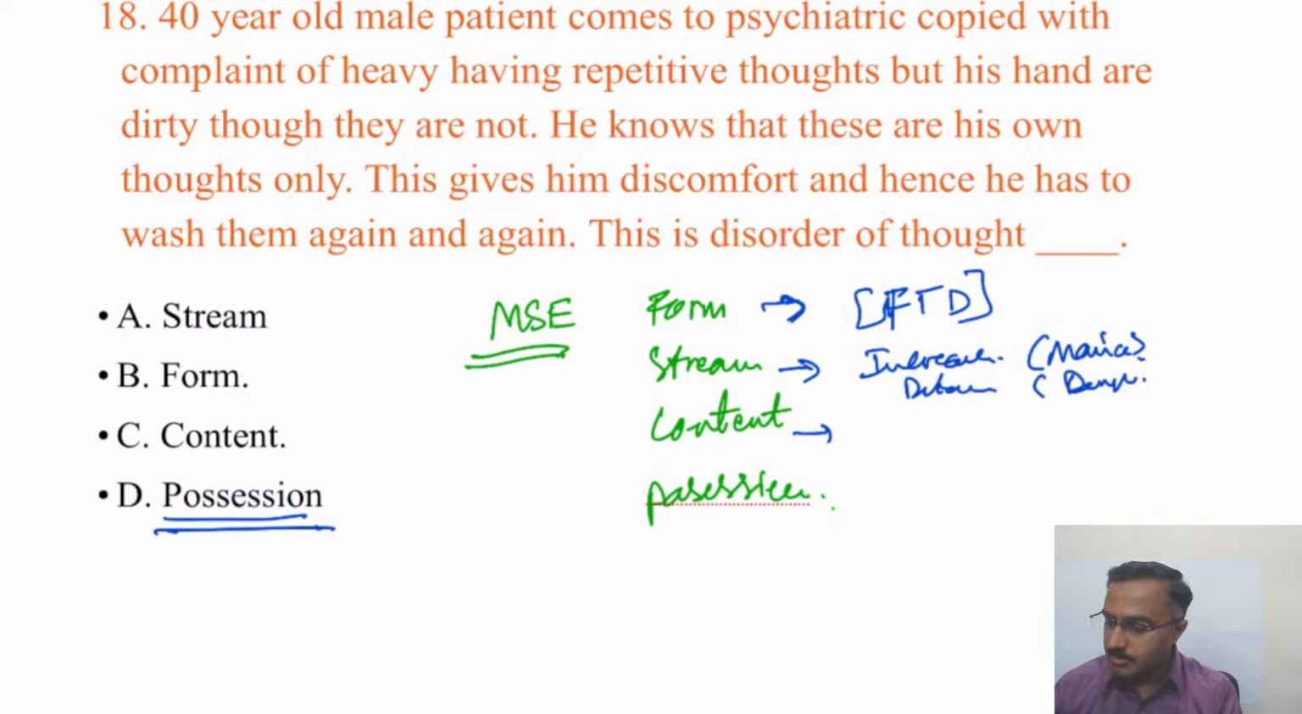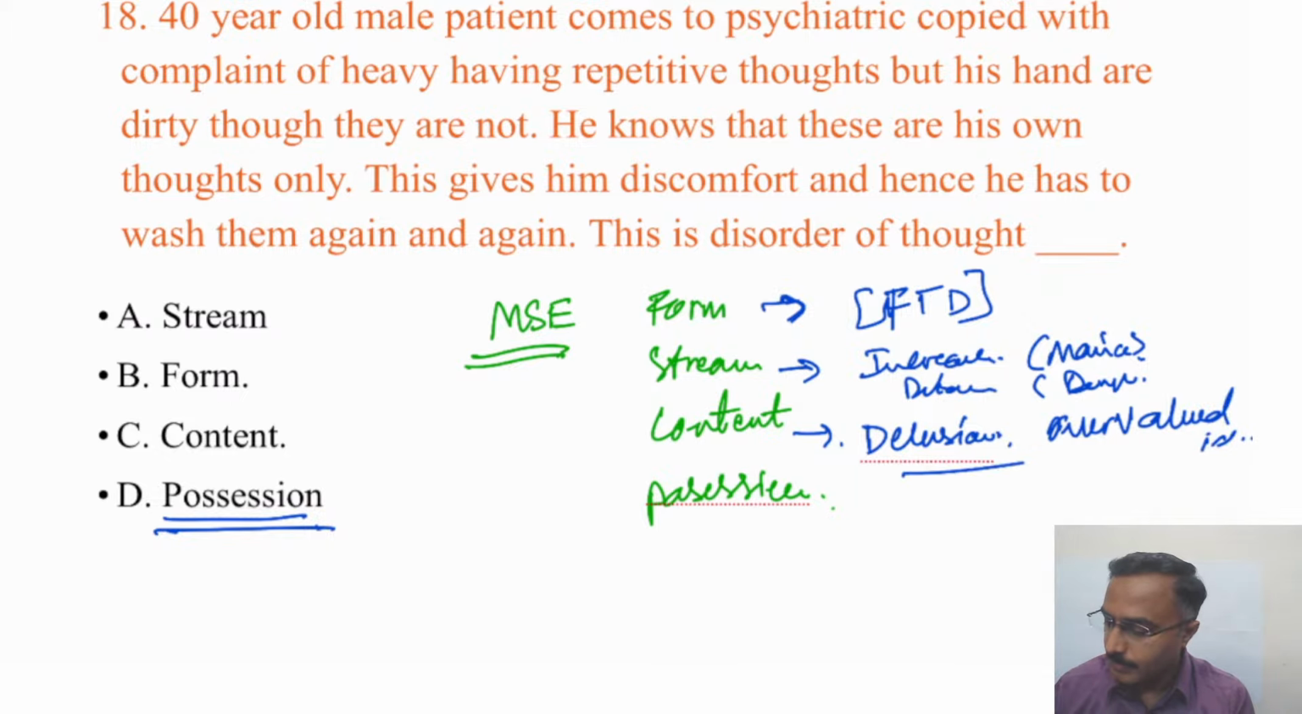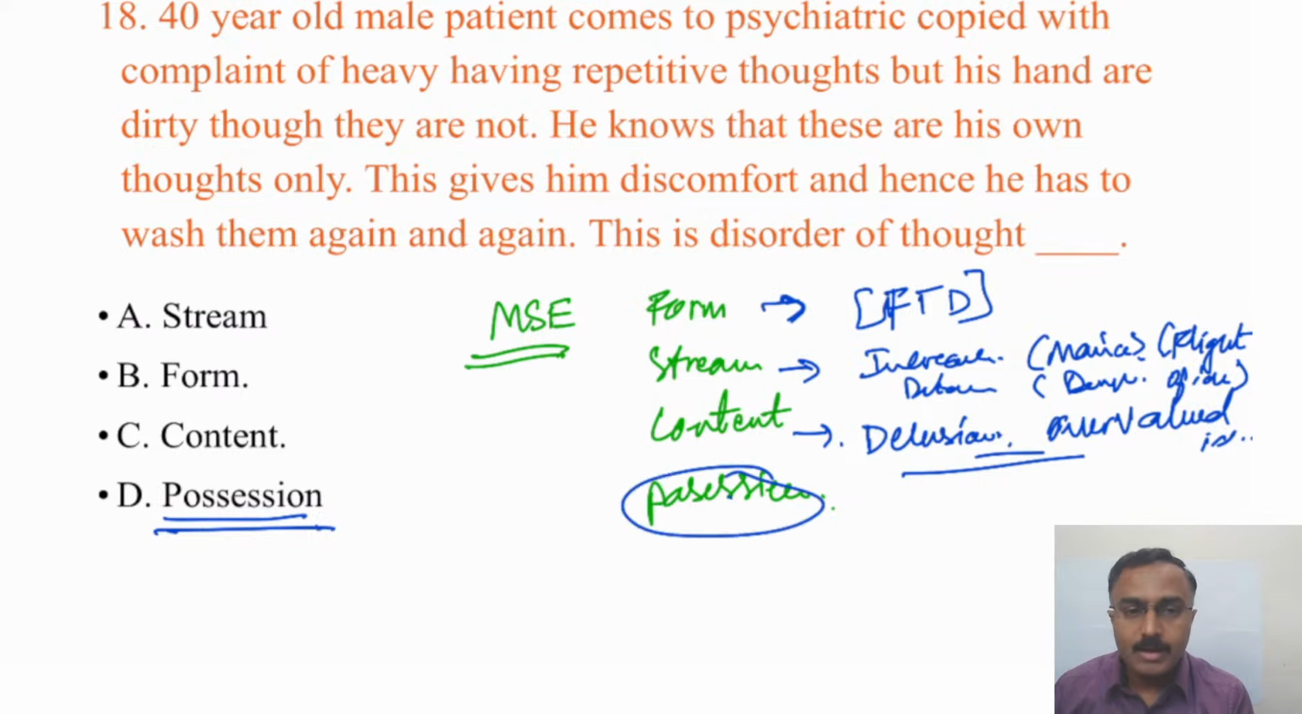In terms of content, the abnormalities can be delusions or overvalued ideas, and also suicidal ideas. All this gets covered under content. Even flight of ideas is nothing but an increased stream of thoughts, which is seen in stream. Okay, so when it comes to possession, the abnormalities that are seen are